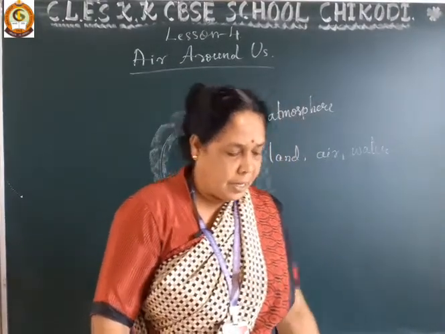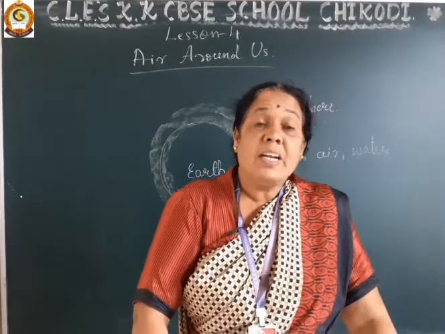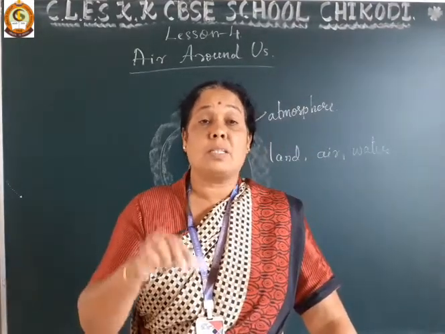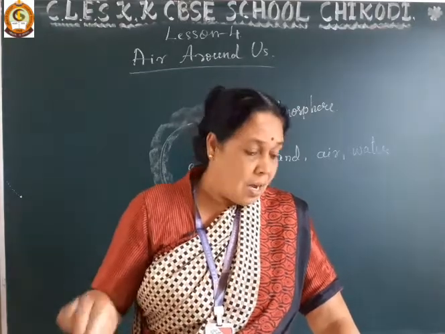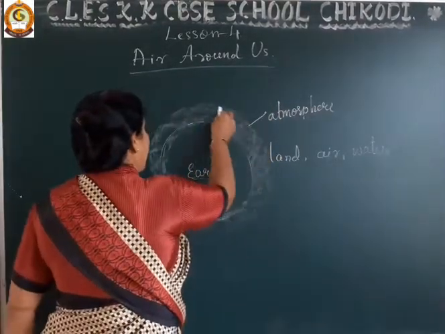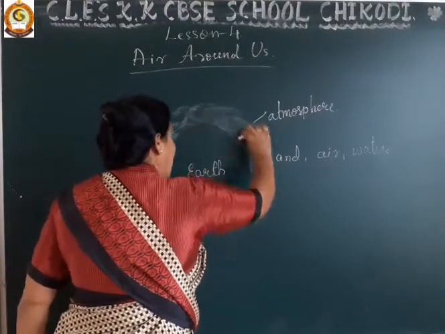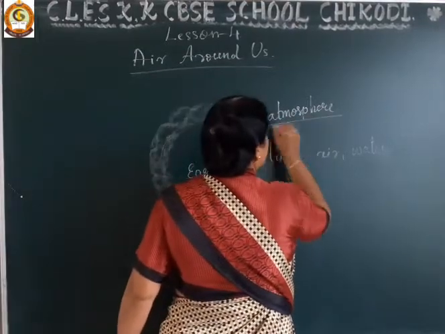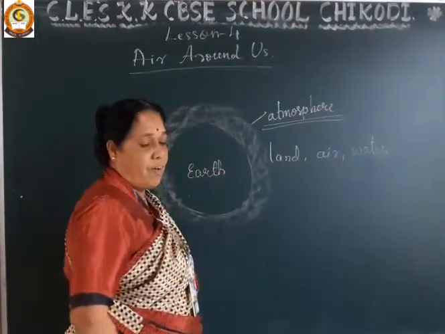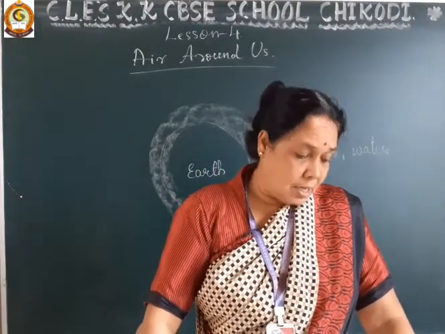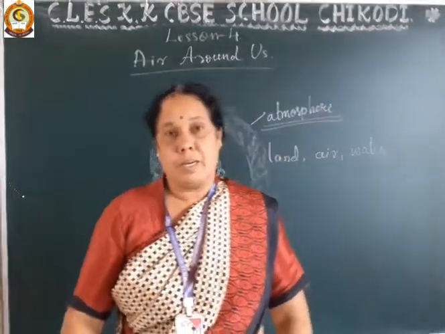First of all, the atmosphere is the layer of air that surrounds the earth, and this atmosphere supports life on earth.